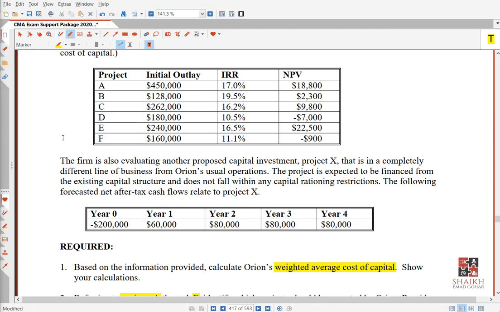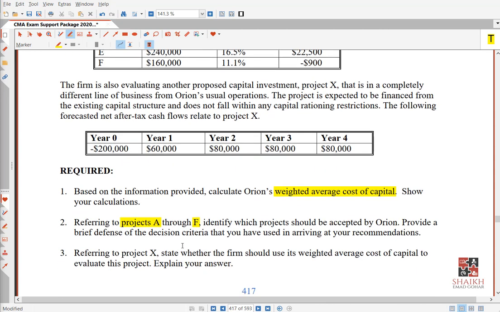Okay. This is highly examinable area, by the way. Must question in exam. So, I mean, they are asking you in requirement number 2 that which decision criteria you are using. You should give a defense, you should justify. For example, I will use NPV, so I have to justify why I used NPV in making this decision and I ignored IRR. So I hope you remember from your previous knowledge which we have done in investment decisions that you will evaluate based on NPV, because NPV is a better measure as compared to IRR.